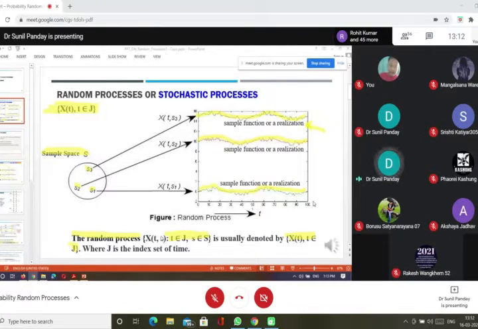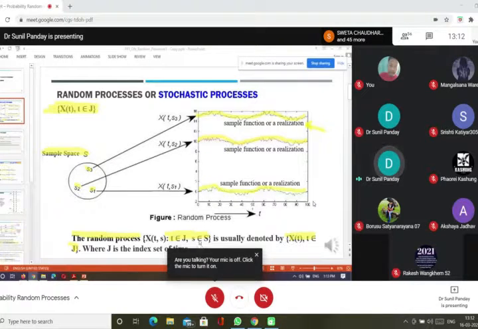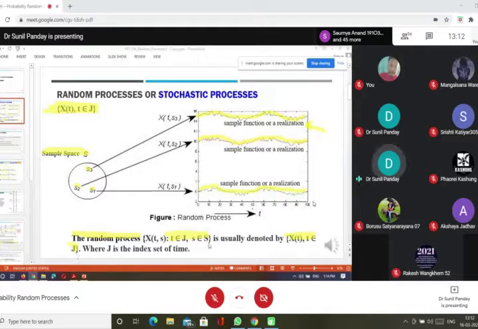So here this X(t, s). In this X(t, s), t belongs to J and s belongs to S. So this bracket, we will write this way when we have well understood this process: t belongs to J, and we know that s belongs to S is already there.